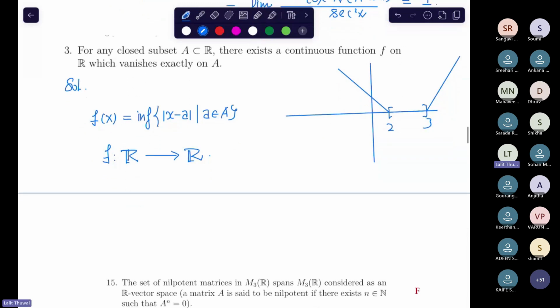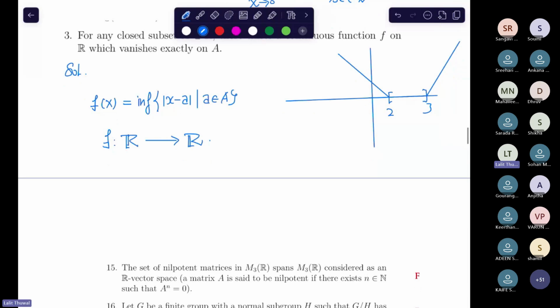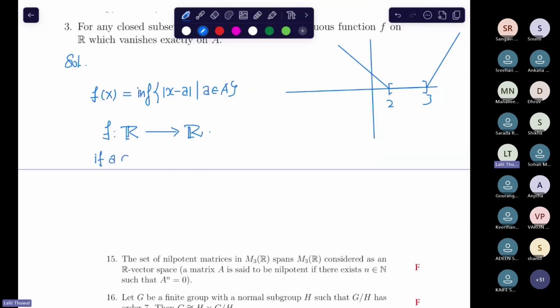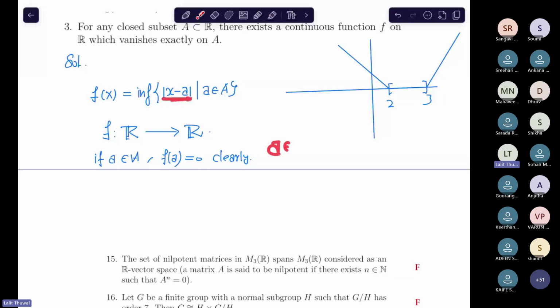Right? So see, if a belongs to A, then f(a) is obviously 0, right? Because if a belongs to A, then in this set you would put some element x, which is also some element of A, then a minus a would be 0, right? So this comes out to be 0. Infimum would be 0 in that case. So this vanishes on A.